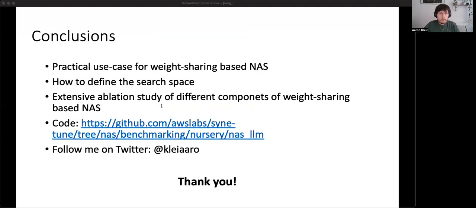In conclusion, our paper highlights the practical application of neural architecture search rather than introducing a new method. We emphasize the significant impact of the search space definition and conduct a thorough ablation study on weight-sharing-based neural architecture search. In the long run, we hope this work represents an intriguing application of neural architecture search and drives the development of future methodologies.